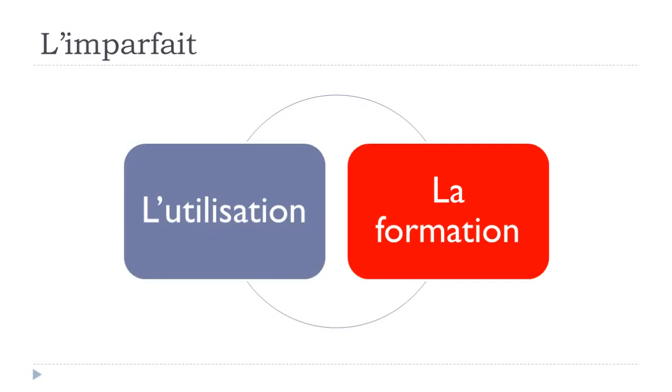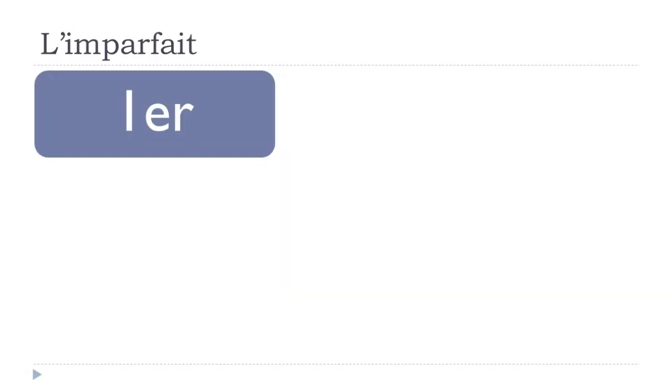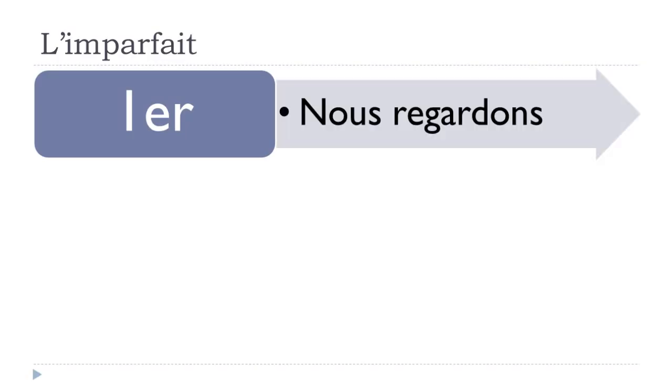Now let's see how to construct this imparfait. I've been taking some verbs from the first group, the second and the third group. If you remember, we've got 3 groups of verbs in French. The first one, regarder, to watch. And I've been putting this nous form at the present for a good reason. You will see why a bit later.